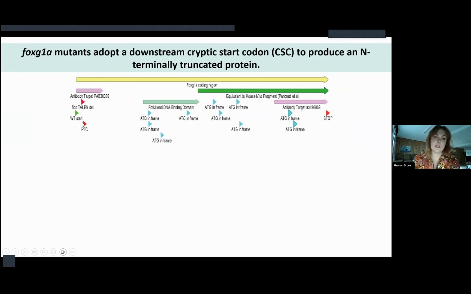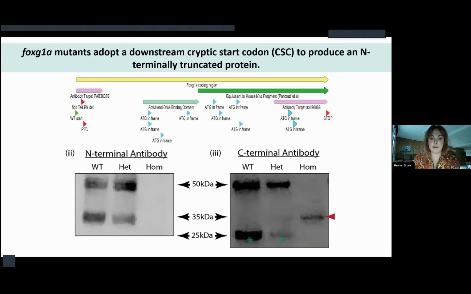But after calming down a bit and looking again at the FOXG1 coding region, I found that after this premature termination codon, we actually have 10 ATGs in frame with the wild type stop. And because the antibody I use targets down here at the C terminus, if there's a reinitiation of translation from any of these, that would be picked up. So I set off on a very long and tiring Western blot journey, but I was indeed able to show that the heterozygous and homozygous mutants had this smaller protein band of around 35 kilodaltons, which actually corresponds to reinitiation of translation from one of these cryptic start codons.